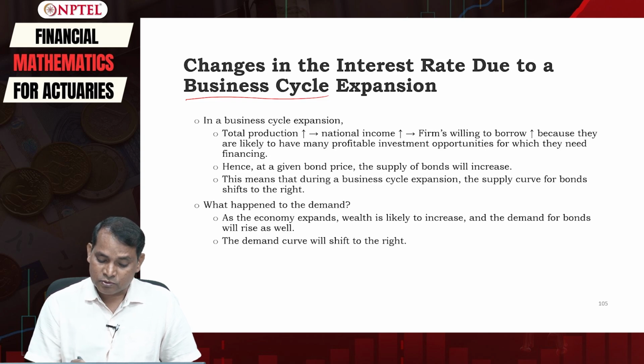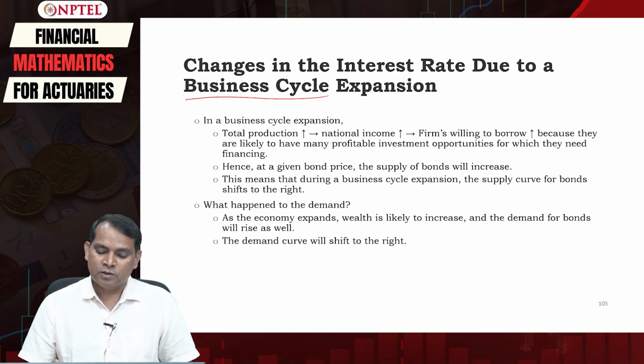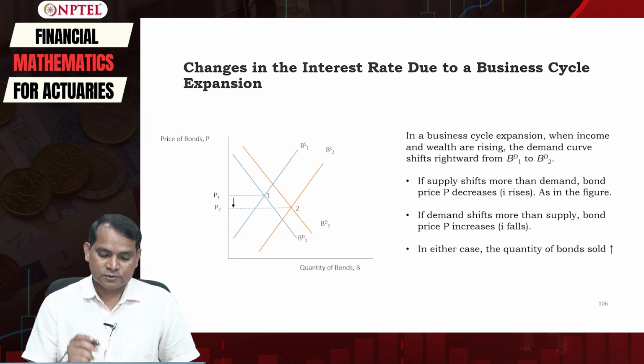The demand curve will also shift to the right. So in a business cycle expansion, both the demand curve for bonds as well as the supply curve for bonds shift to the right. Understood? Good.